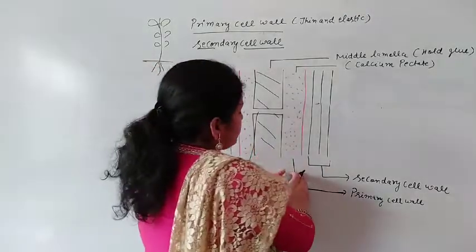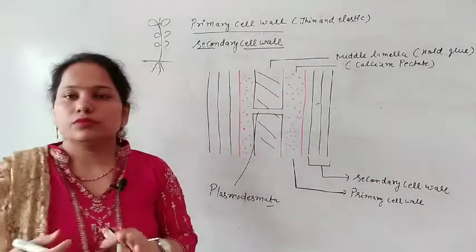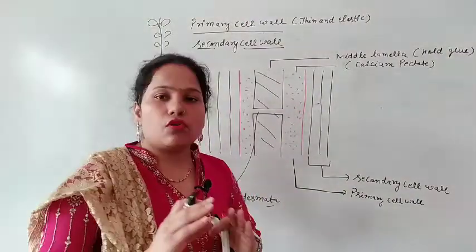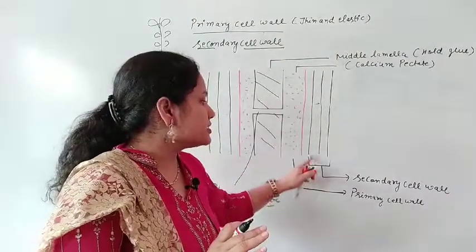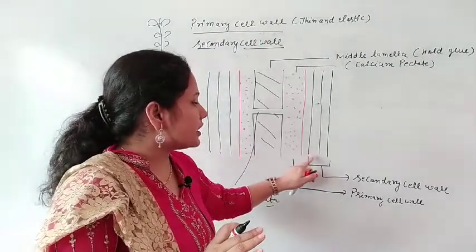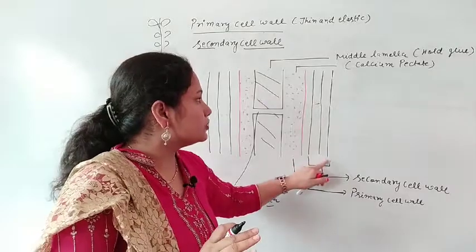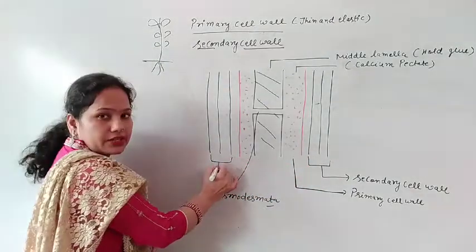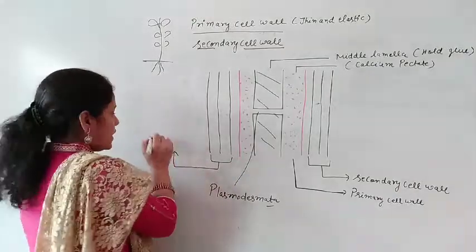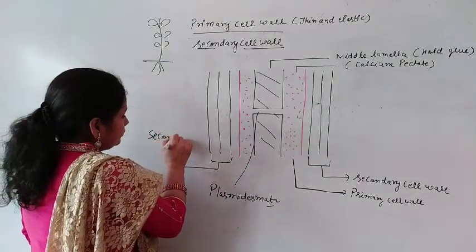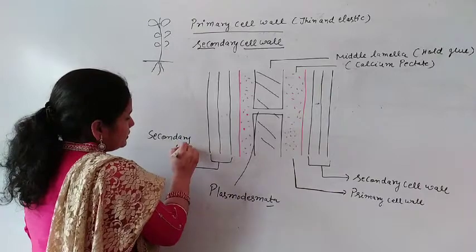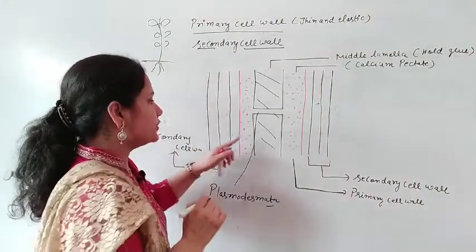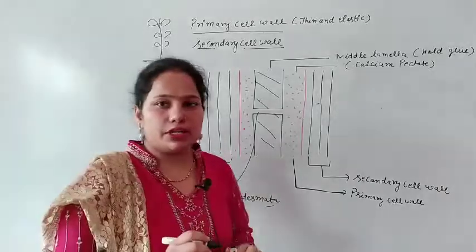After the primary cell wall, when the plant matures, there is the formation of the secondary cell wall, and these secondary cell walls are three layered. On this side also I can write the secondary cell wall. After that it is primary, then it is the middle lamella.